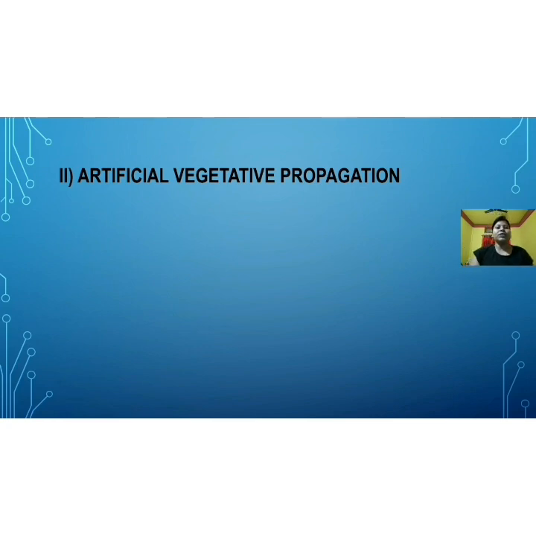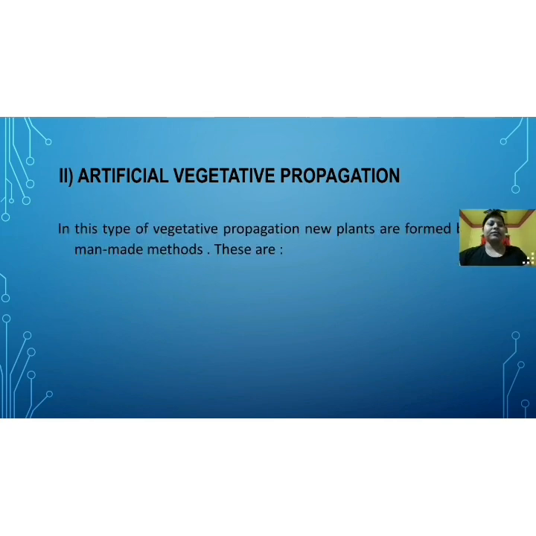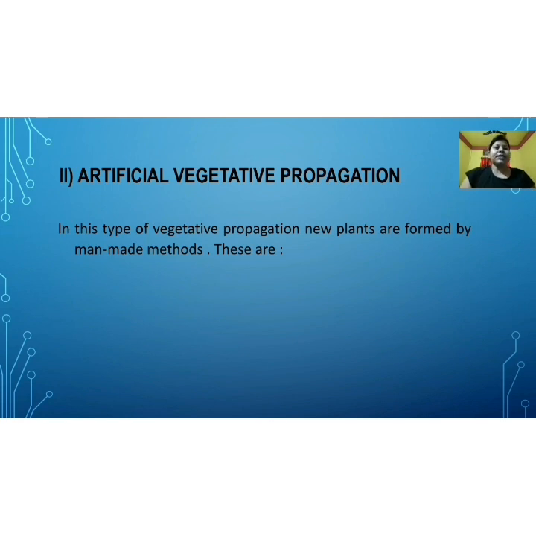Now let us move to the second type, artificial vegetative propagation. In this type of vegetative propagation, new plants are formed by man-made methods. As the name itself says, it is artificial vegetative propagation, so here man's involvement is seen. Man-made methods are involved in this vegetative propagation.